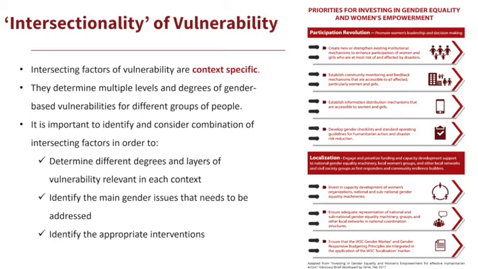Therefore, it is important to identify and consider a combination of intersecting factors in order to determine different degrees and layers of vulnerability relevant in each context, identify the main gender issues that need to be addressed, and identify the appropriate interventions. The figure on the right shows key priorities for investing in gender equality and women's empowerment through a set of core actions for this purpose.